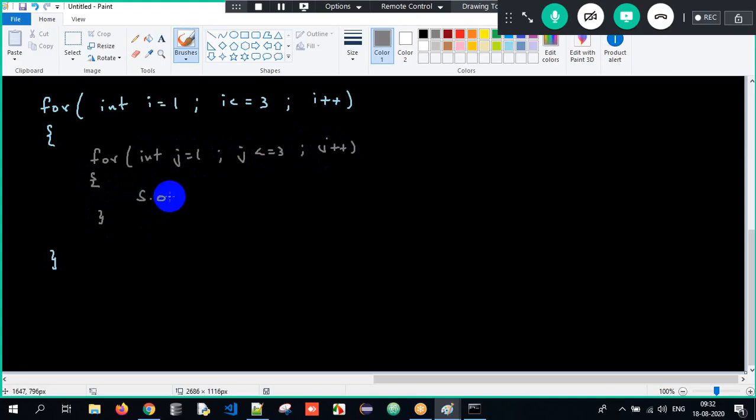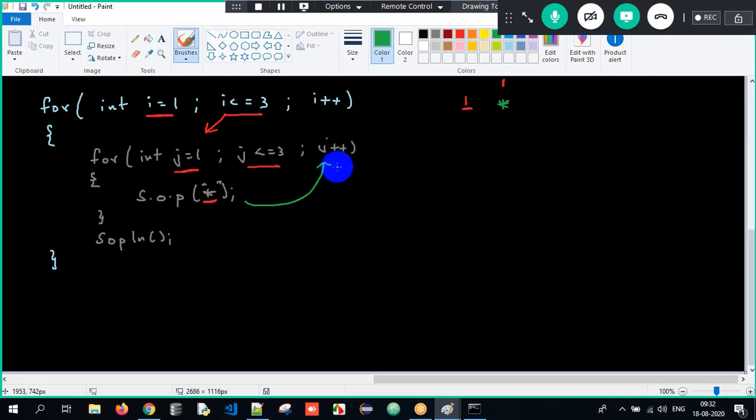And what am I supposed to print? I have to print star. And here I have to move my control back to the new line. This is all about it. See, i value is 1, meaning my control is in row 1. Is 1 less than or equal to 3? Yes, control comes inside. Now j is equal to 1. This is column 1. j is nothing but column 1. Is 1 less than or equal to 3? Yes. Star will get printed.